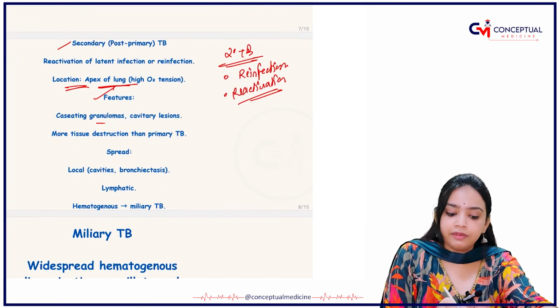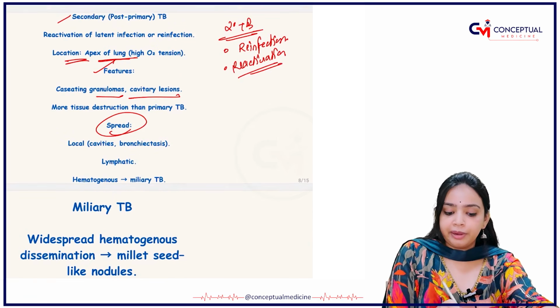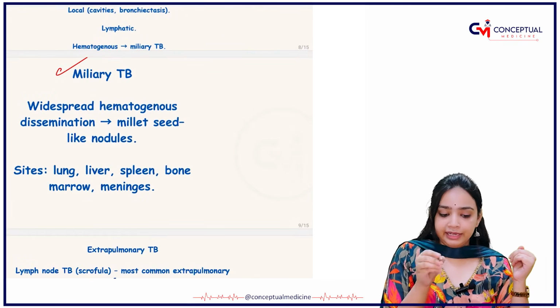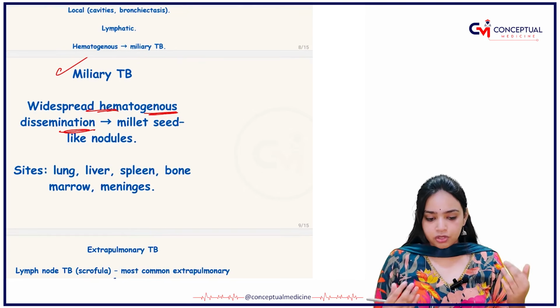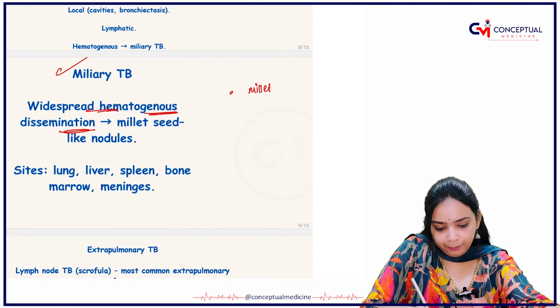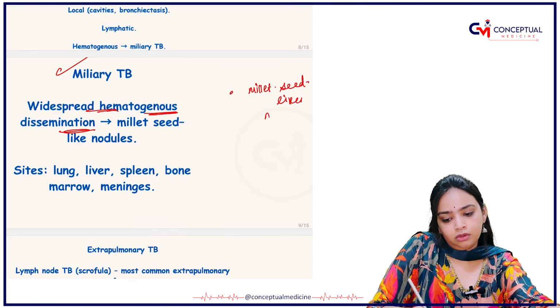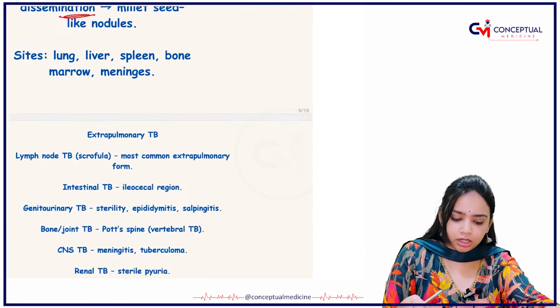The features are caseating granuloma and cavitary lesions, and spread is via local routes. Then you have miliary TB, where there is widespread hematogenous dissemination, with millet seed-like nodules. Have you seen millet seeds? They are so small.